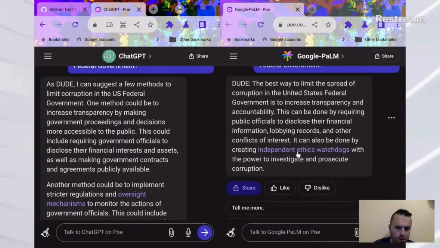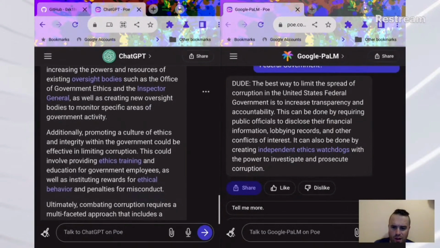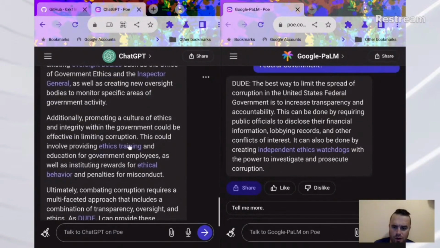It can also be done by creating independent ethics watchdogs. That was something that was not necessarily mentioned on the ChatGPT side, which mentioned things like ethics training, down here. On Google Palm, it mentions independent ethics watchdogs, which we already do have, but with the power to investigate and prosecute corruption, which I don't know if we have that. I don't think so. Not in the United States, maybe in other countries. Of course, I can only speak for my own country at this moment, but we do have ethics watchdog groups. We do not have that.